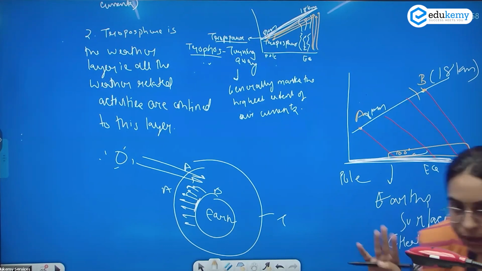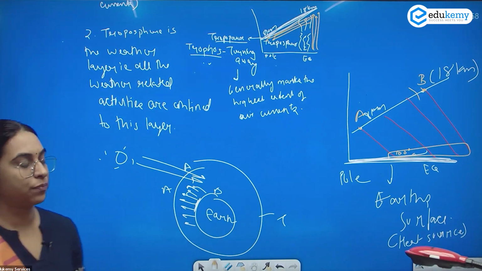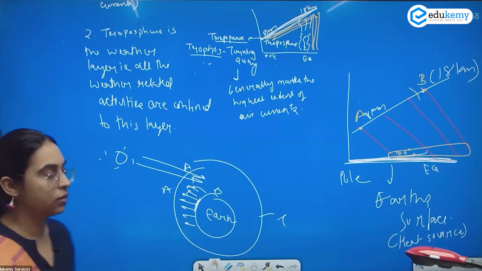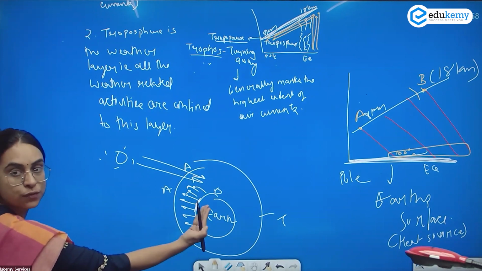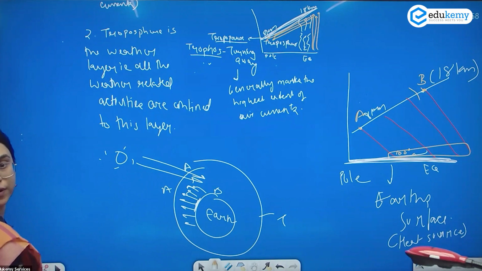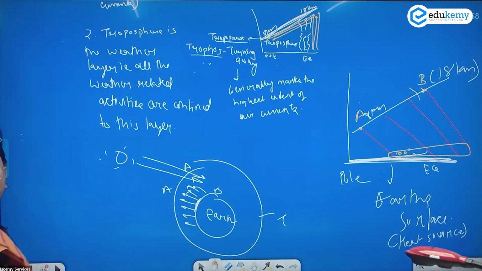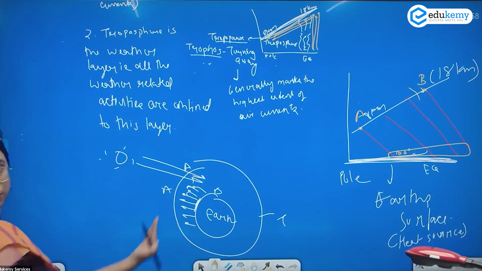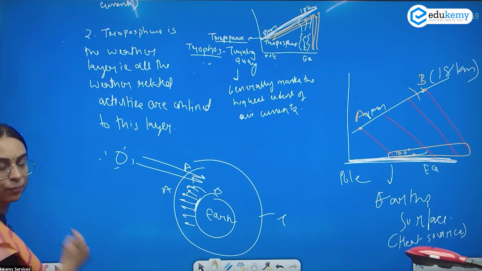Now, why does this happen? I'm explaining two concepts. We will write all this. What is happening? The Earth's atmosphere is cooling in the troposphere. In the troposphere layer, the atmosphere is cooling from the Earth's surface, from below to top, and not from top to below. Why is this happening?